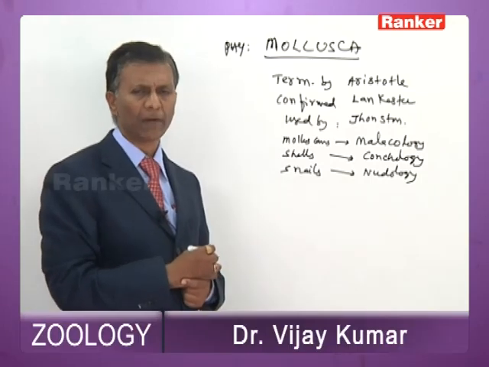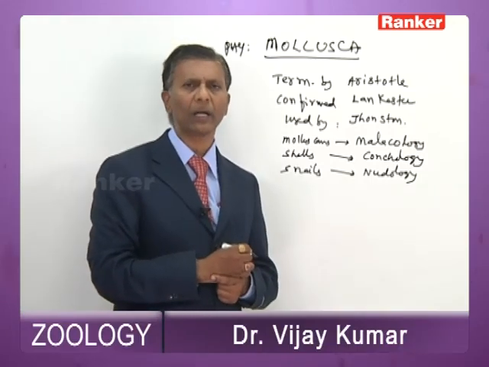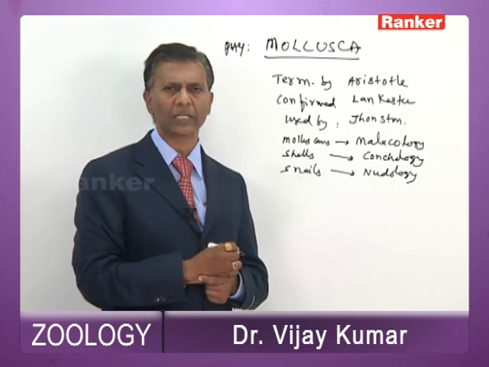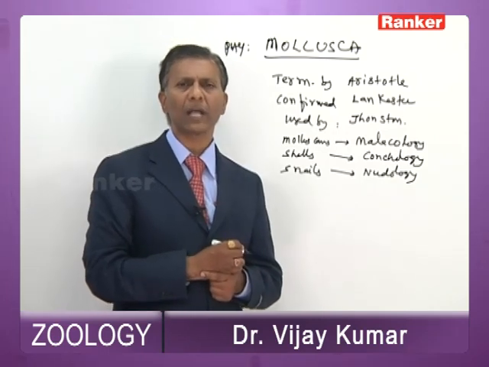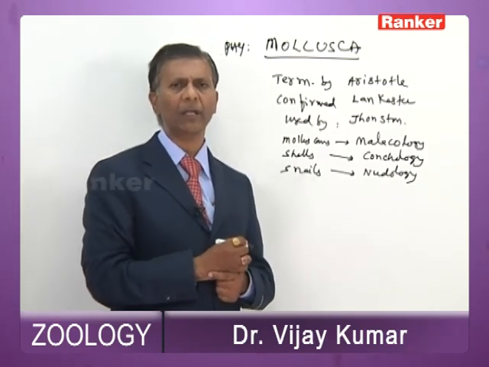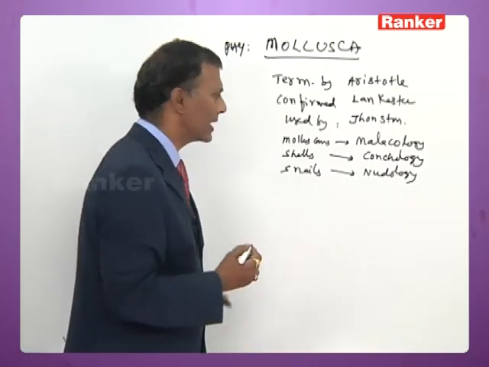Molluscans are freshwater, marine water, and some of them are even terrestrial. Most of them are free living except a few which are parasitic.